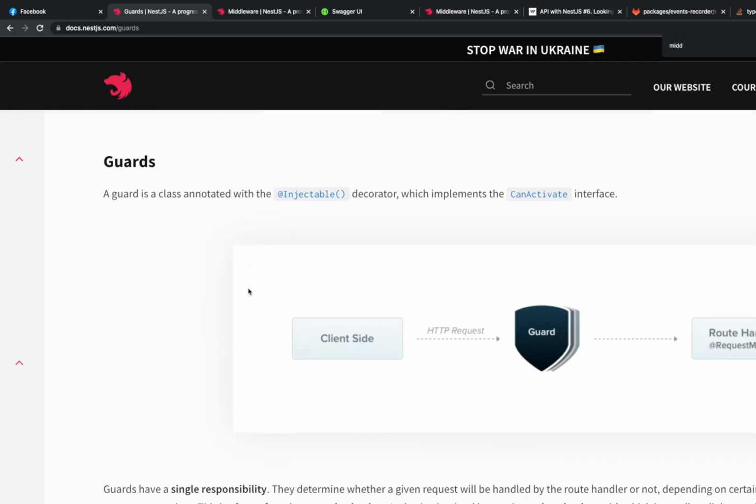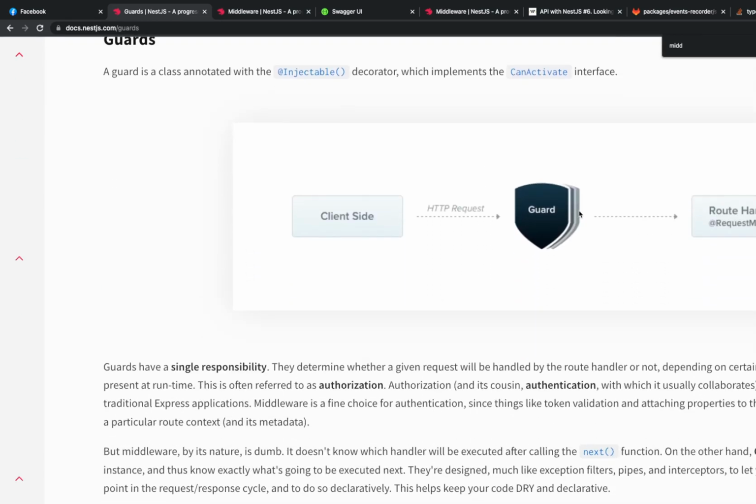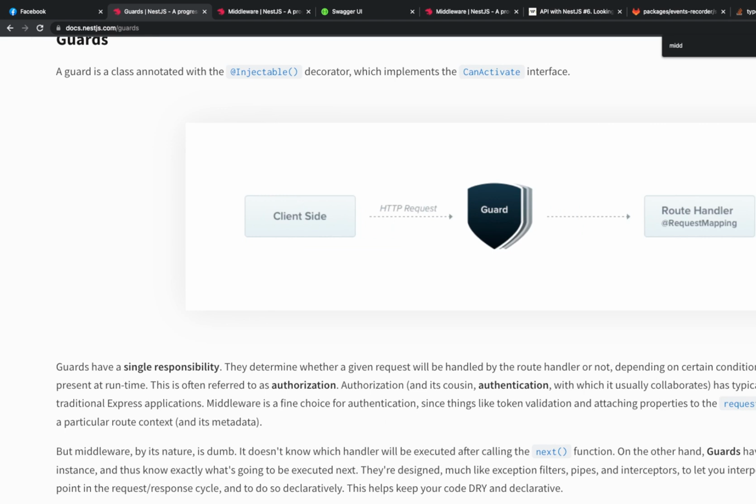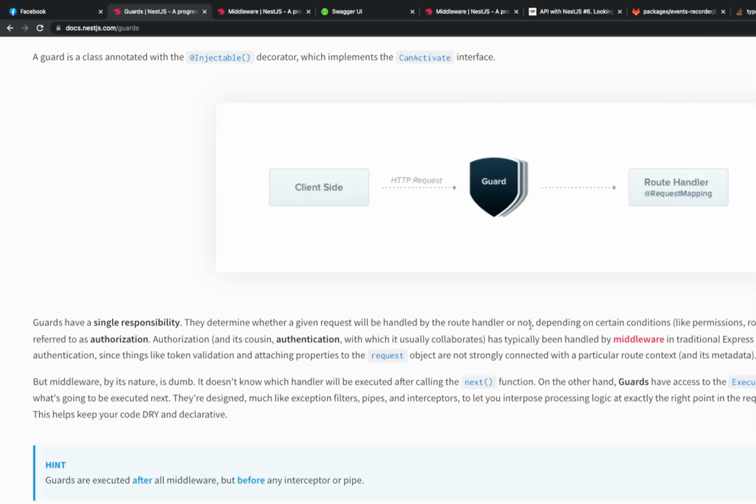Now, what does the guard actually do? That should be the important question here. A guard actually has a single responsibility. It determines whether a request will be handled by the route handler or not. I mean, it's not going to be used globally. It's our case if we want to use it.